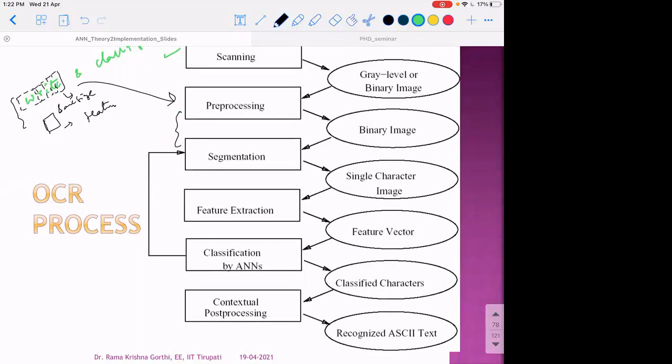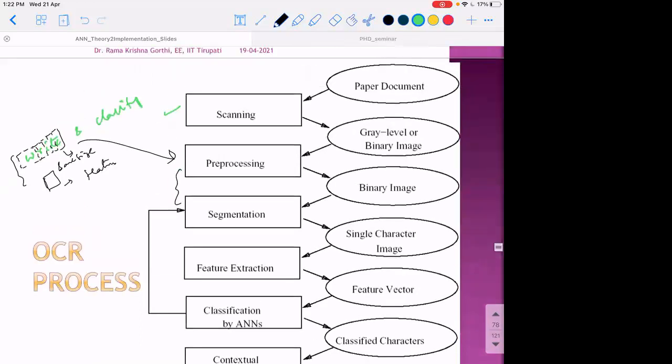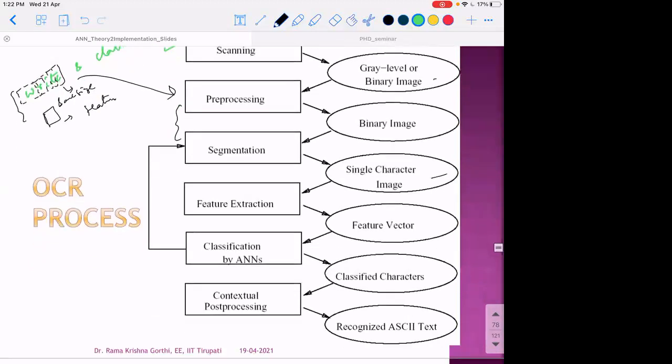More explicitly, we may first take a paper document and convert grayscale to a binary image, segment a single character, and then come to the next phase, feature extraction. Feature extraction can be identifying where the on pixels and off pixels are, binarizing and putting them as a vector.